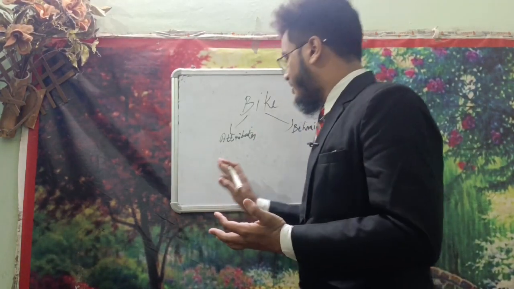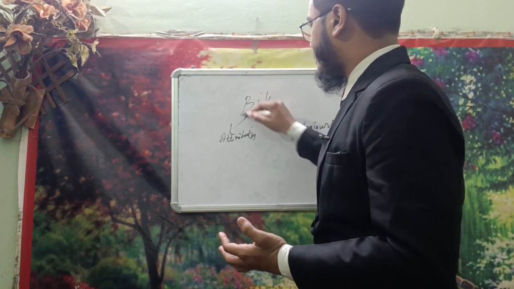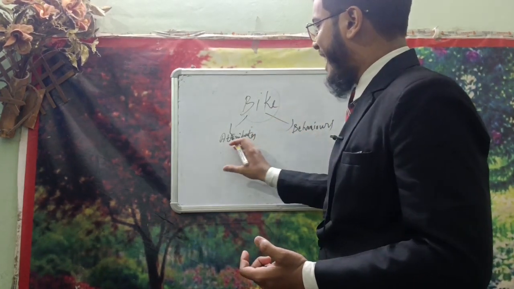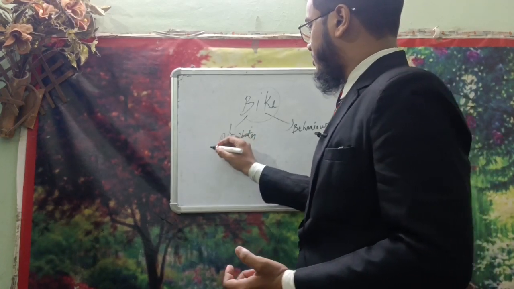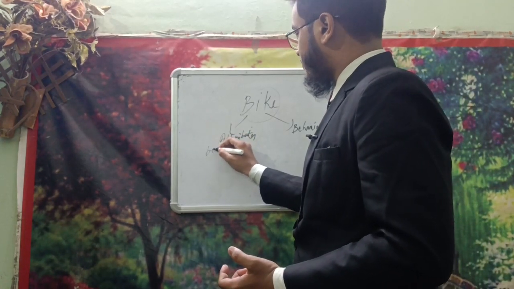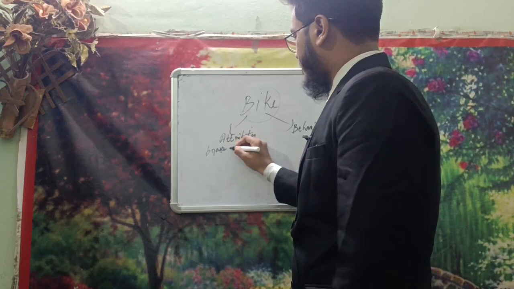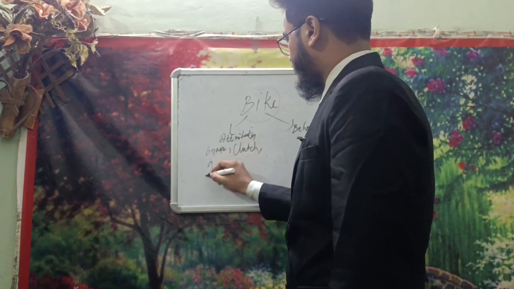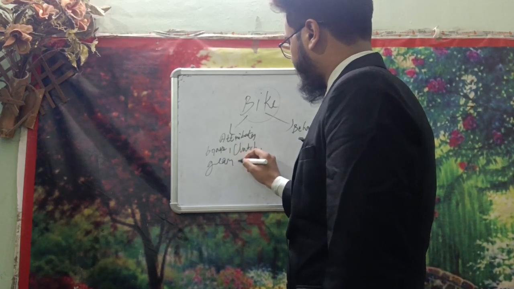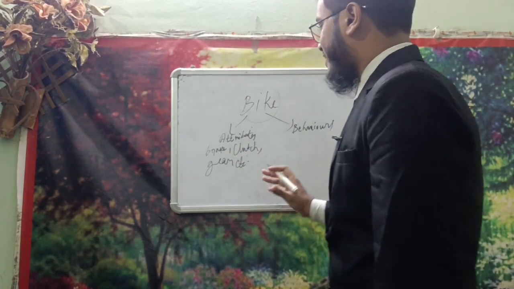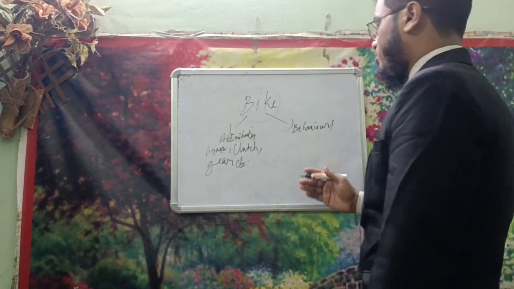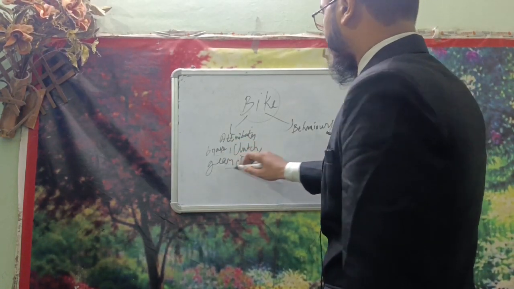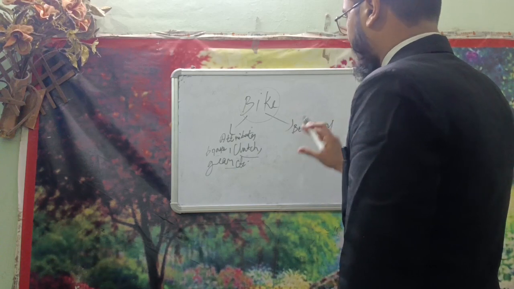For example, we have bike as an object, and in this object we have attributes and behaviors. The attributes will include brake, clutch, gear, etc. So these are the attributes of bike. Now talking about the behavior, the functioning of these attributes or characteristics are the behavior of that particular object.